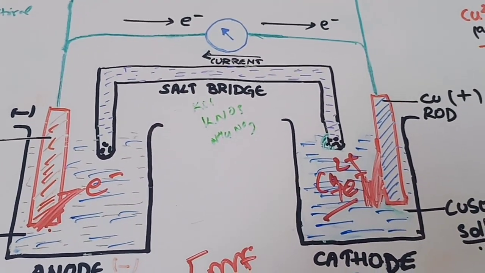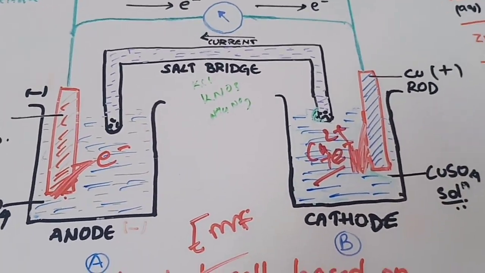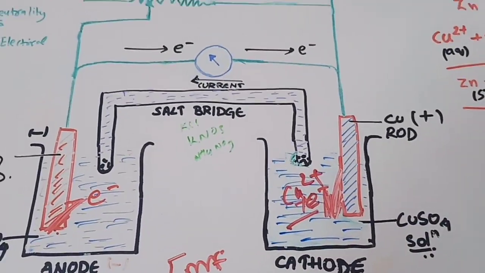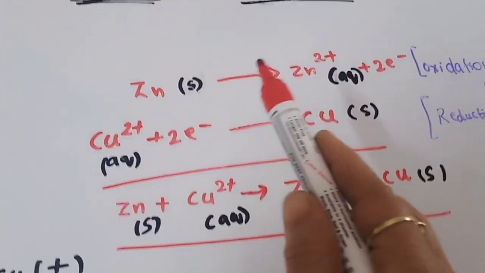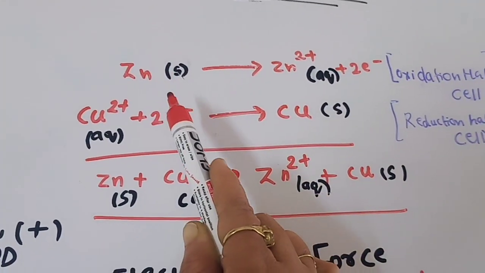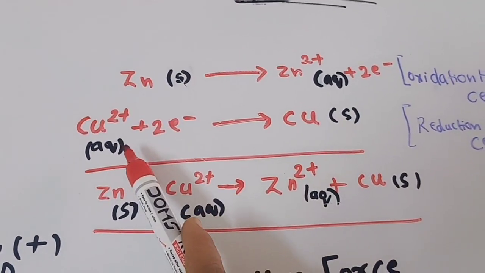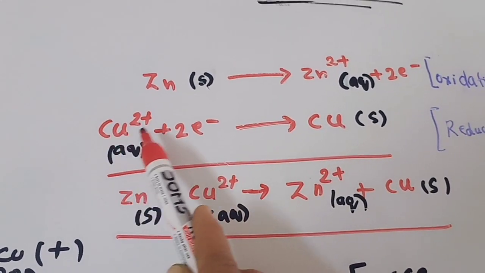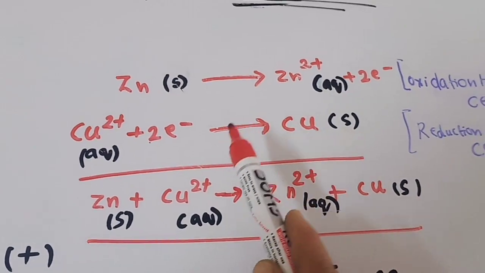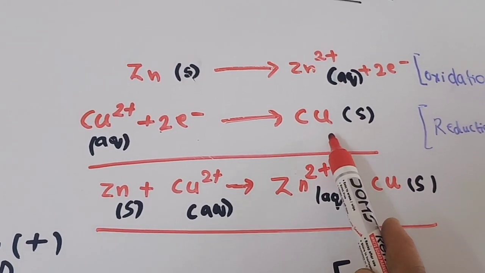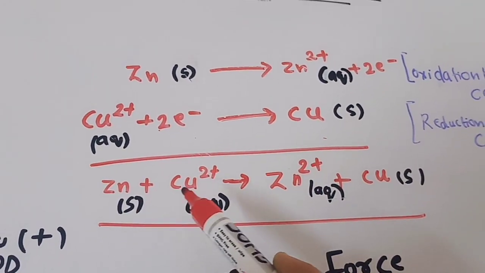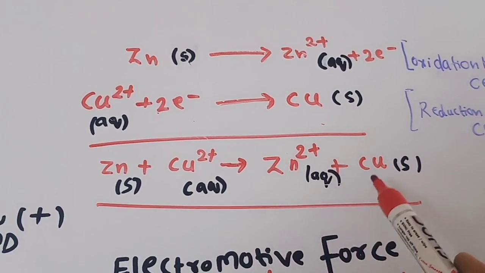Now we will see how we can represent these two electrode reactions. Oxidation takes place on the zinc electrode. Zinc loses 2 electrons, and these are accepted by the Cu2+, which is formed as a result of the ionization of the copper sulfate, and it will accept the electrons and get reduced. So the overall cell reaction: zinc plus copper ions will give zinc ions plus copper.